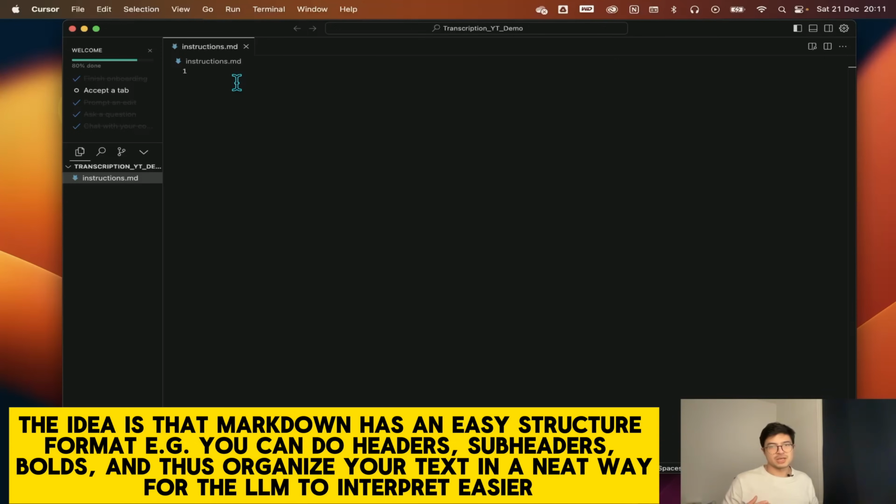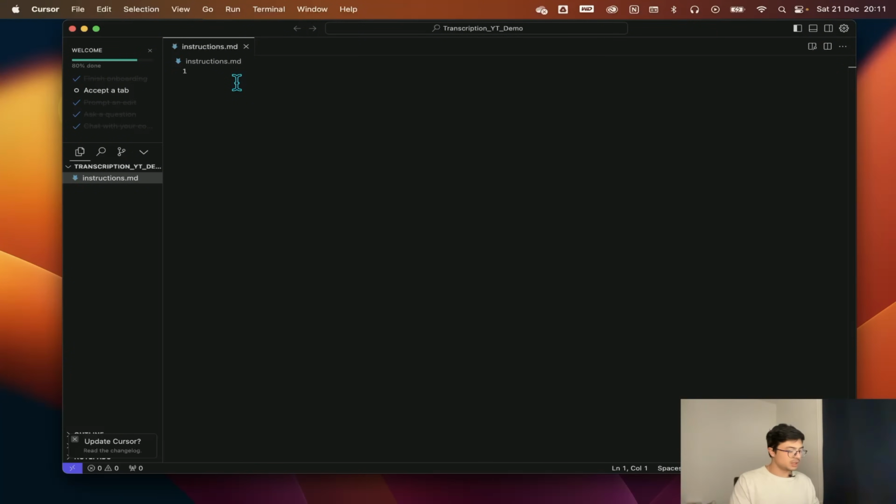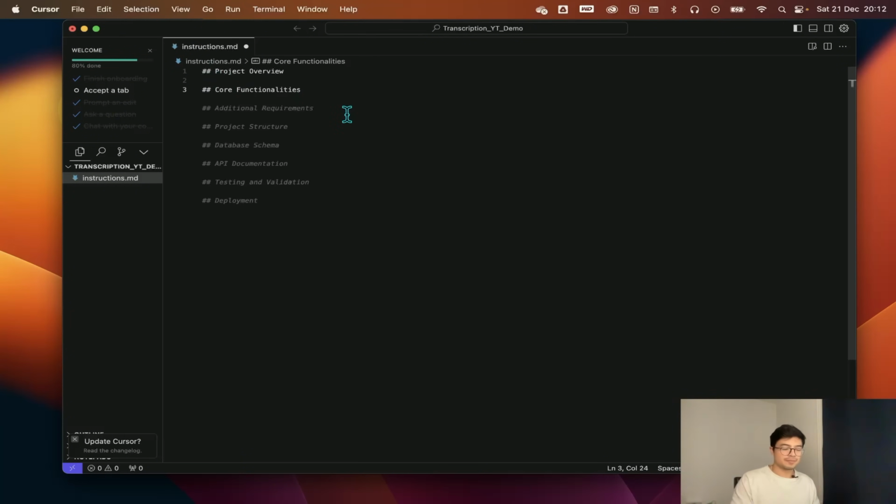Language models understand the headers, and if you have a structure such as bullet points, or if you have to add any bold letters, everything is done in Markdown because that's what language models interpret better. Let's go ahead and do project overview, and then core functionalities like that. Then let's do documentation, and then current project structure.